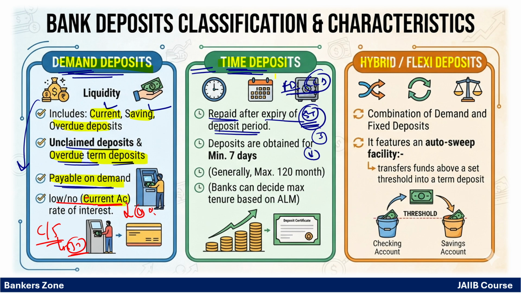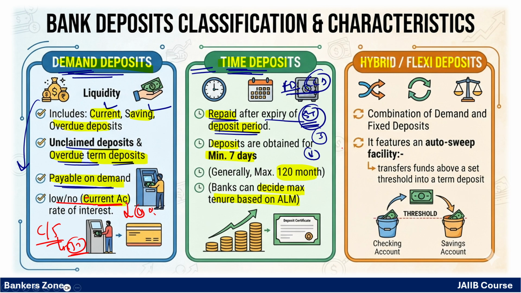Okay, time deposits are repaid after a fixed period of time. Generally the minimum period to have a time deposit is 7 days. And it can range up to a maximum of 10 years, 120 months, right? But it is generally decided as per the bank's asset liability maturity mismatch, right?